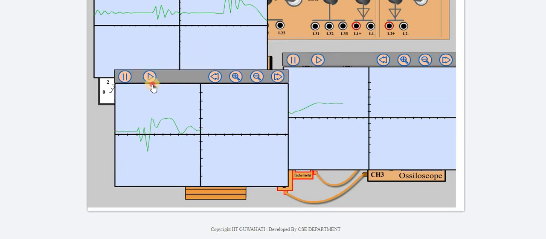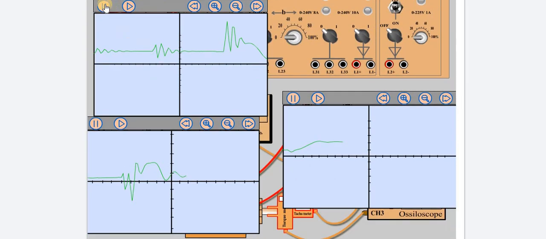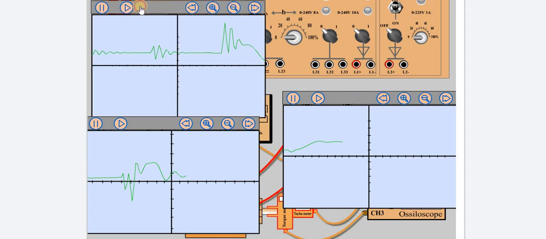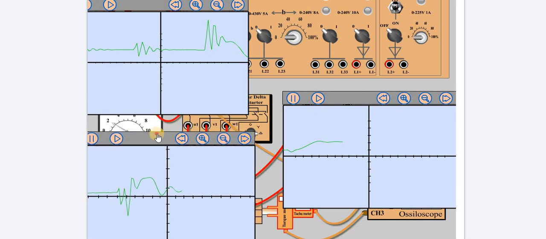And this is the torque characteristics. Now clearly we can see the starting torque characteristics. We just have to turn off this one first.